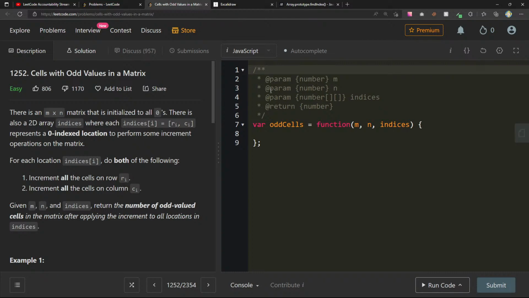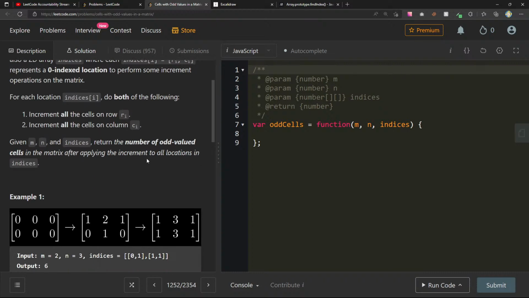Okay, so there's an n by n matrix that is initialized to all zeros, and there's also a 2D array of indices where each indices I represents a 0 index location to perform some increment operations on the matrix. For each location indices I do both of the following: increment all the cells on row Ri and increment all the cells on column Ci after applying the increment to all locations.